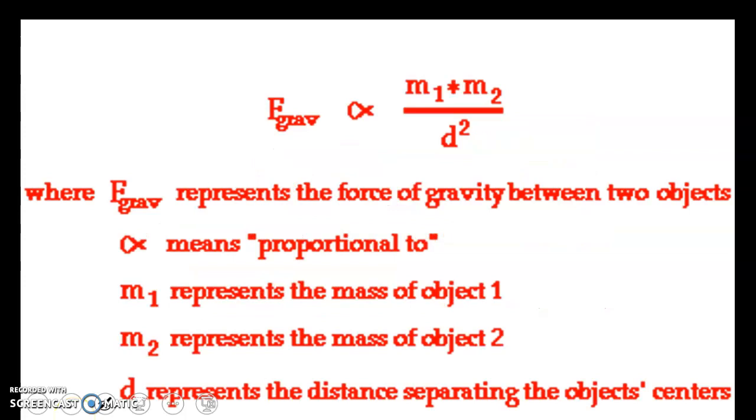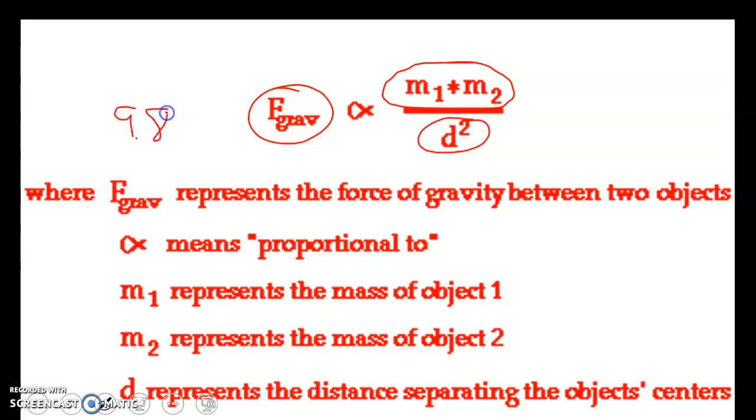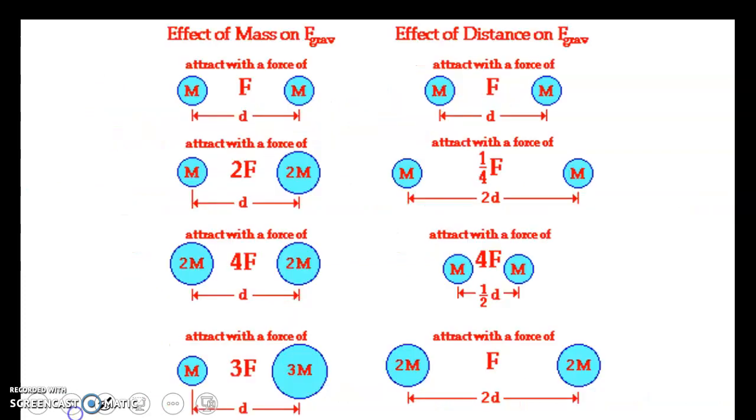Force of gravity, then, is proportional to the masses also. So if we multiply the masses of our two objects, the person and the planet, or whatever, and divide by the distance separating the objects squared, it would be proportional to the force of gravity, but not exactly. We weren't getting 9.8 meters per second squared as our acceleration when F equals ma in this situation, but we got close. So what's the effect of mass on the force of gravity?